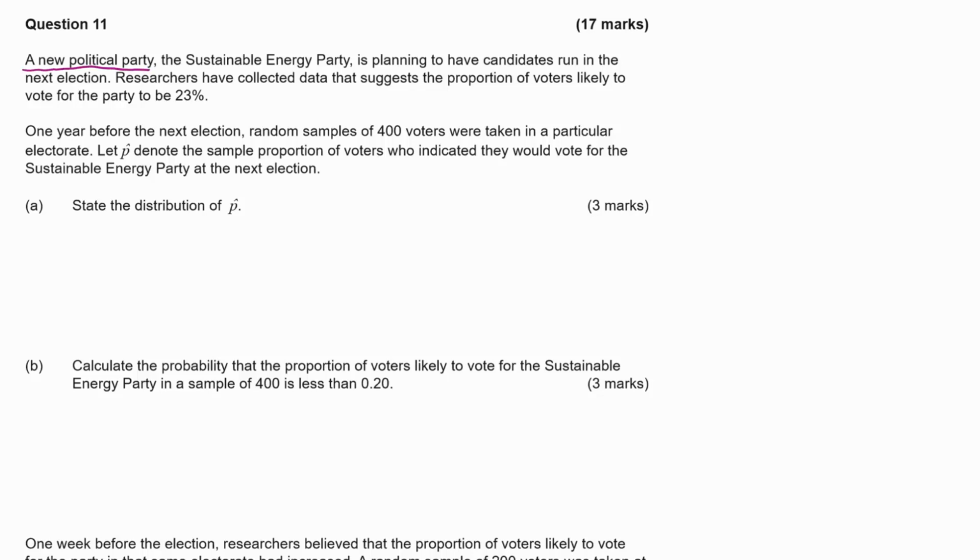A new political party, the Sustainable Energy Party, is planning to have candidates run in the next election. Researchers collected data that suggests the proportion of voters likely to vote for the party to be 23%. 1 year before the next election, random samples of 400 voters were taken in a particular electorate.